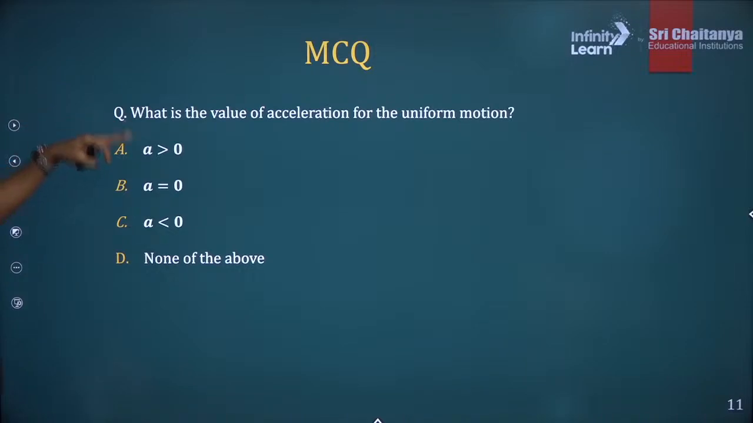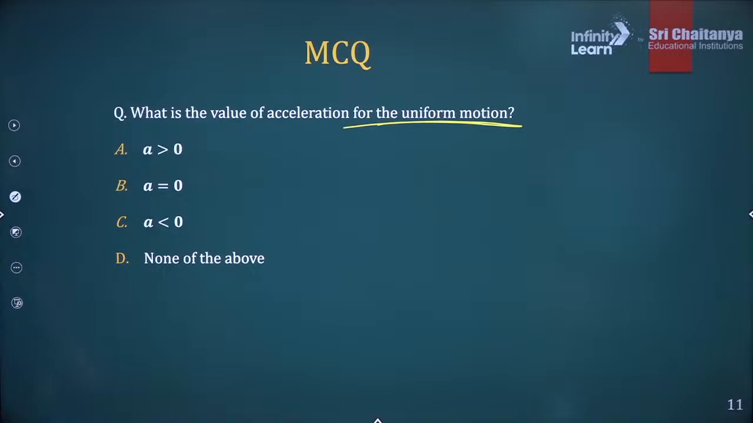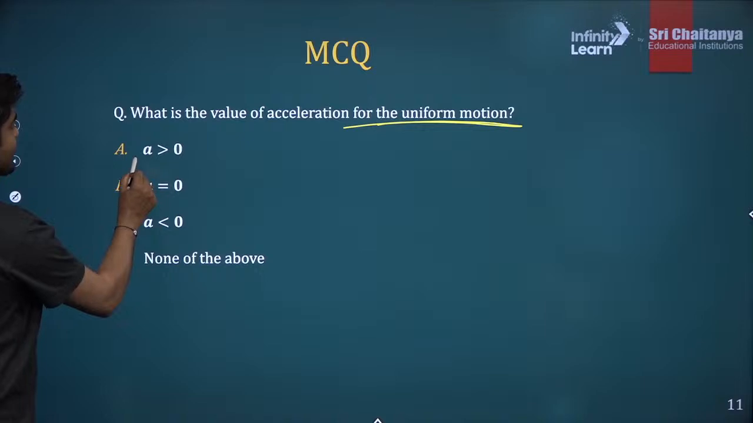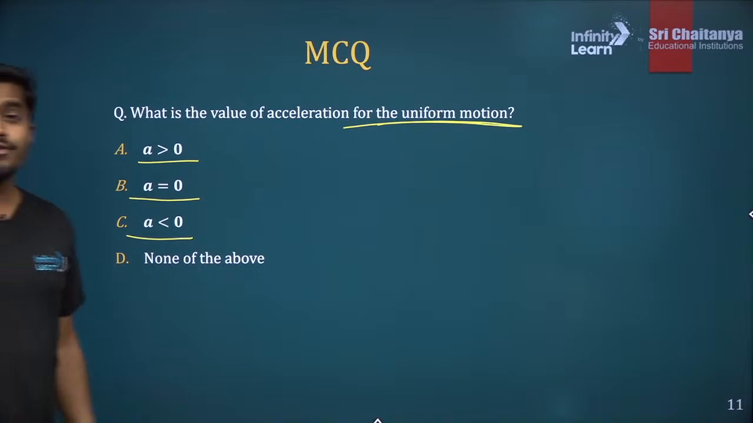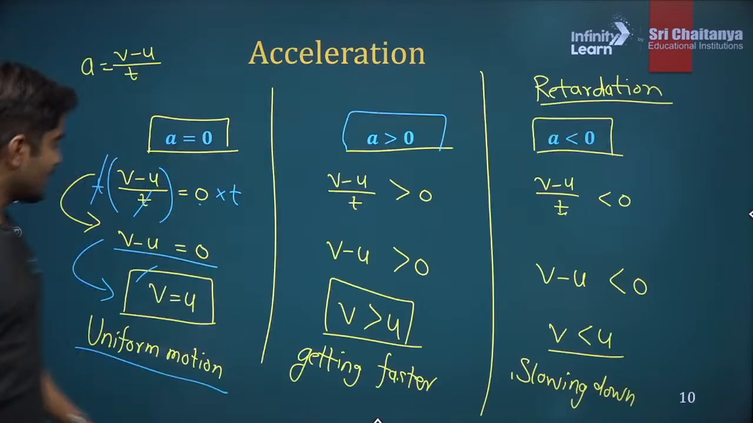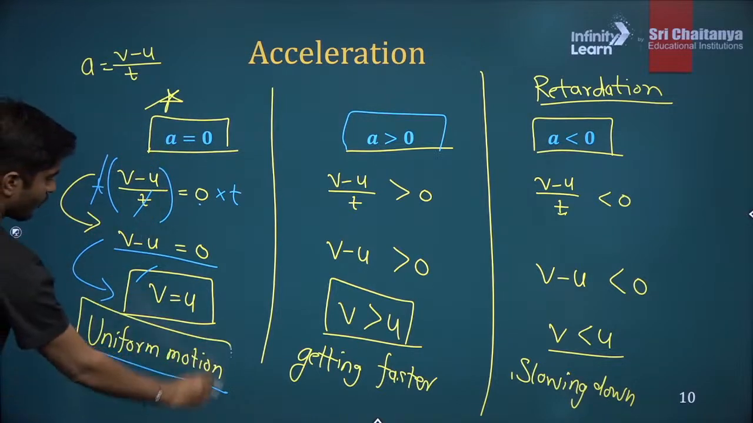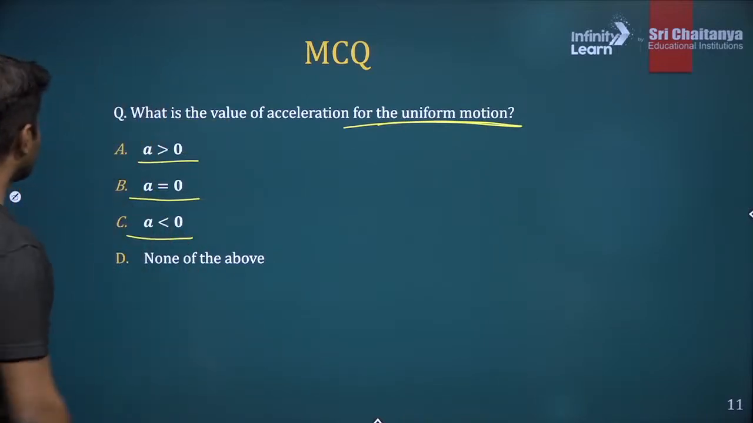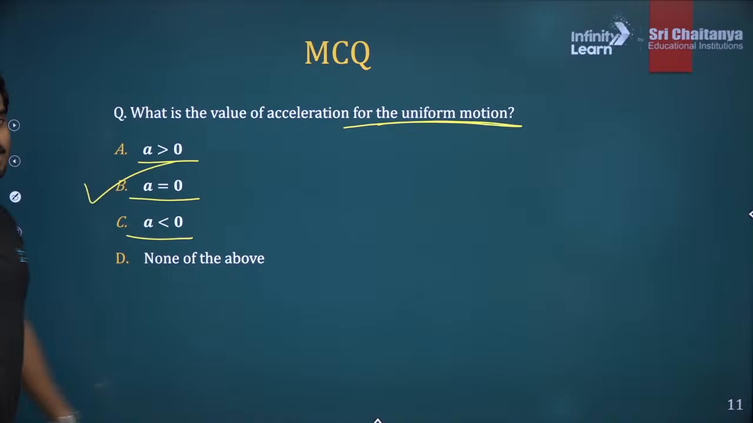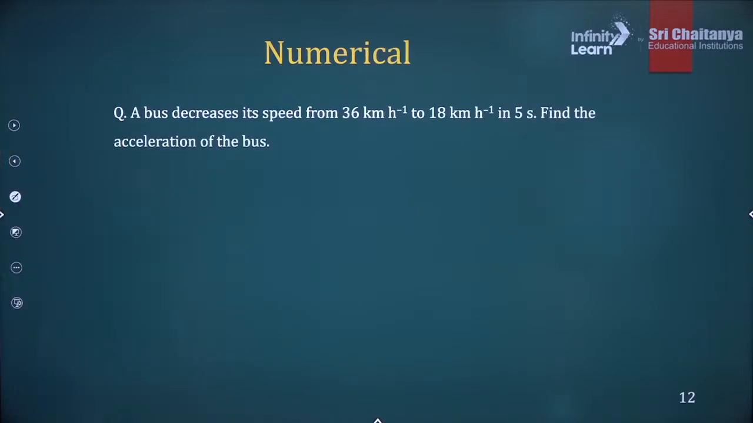The question is, what is the value of acceleration for uniform motion? If it is uniform motion, which of the following is true? Is acceleration positive, acceleration equal to 0, or negative? Uniform motion. Just now I solved this question. If it is uniform motion, it is this. So what is the correct answer? Nice, Ansh and Srishti. Acceleration is equal to 0. Awesome. You guys are great. Yes, Rudraksh, correct. Next question.